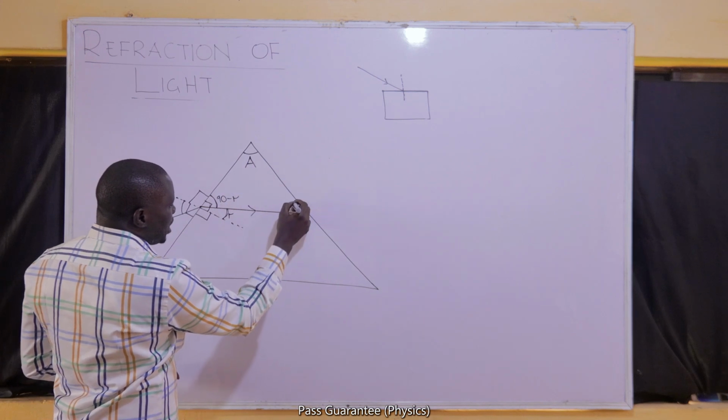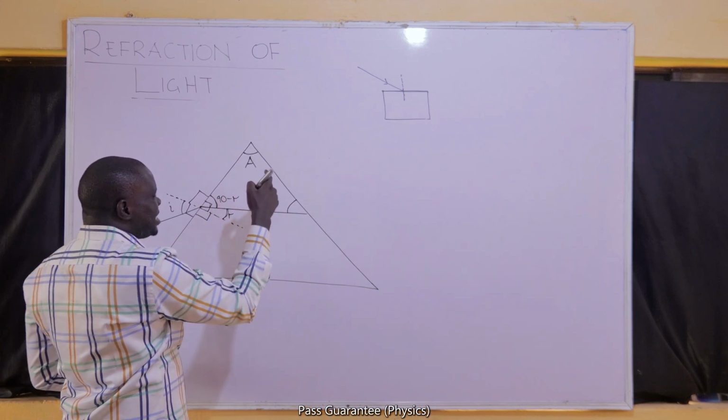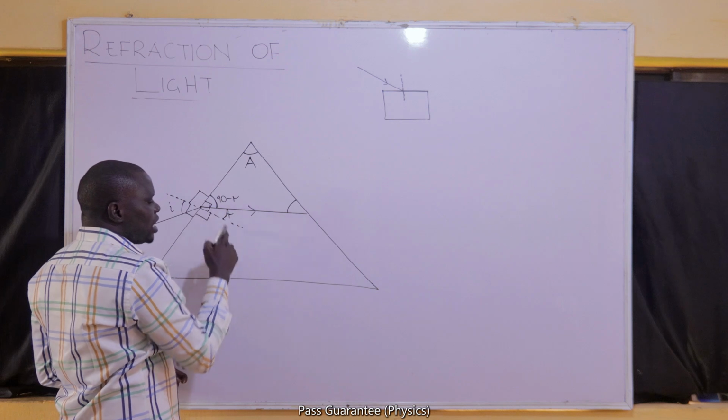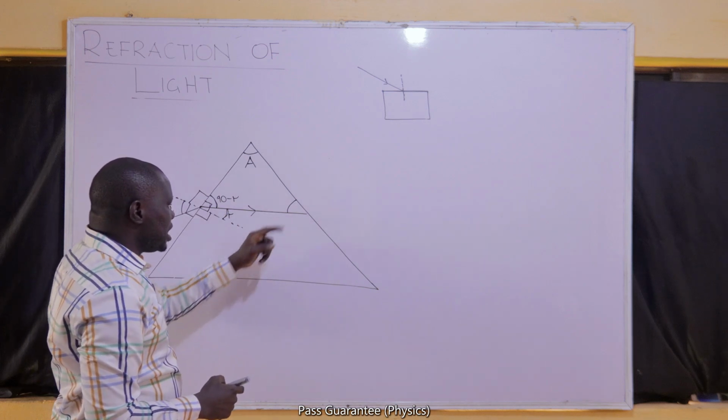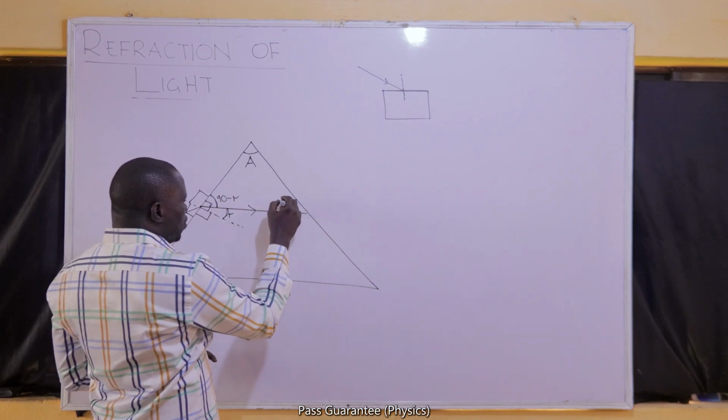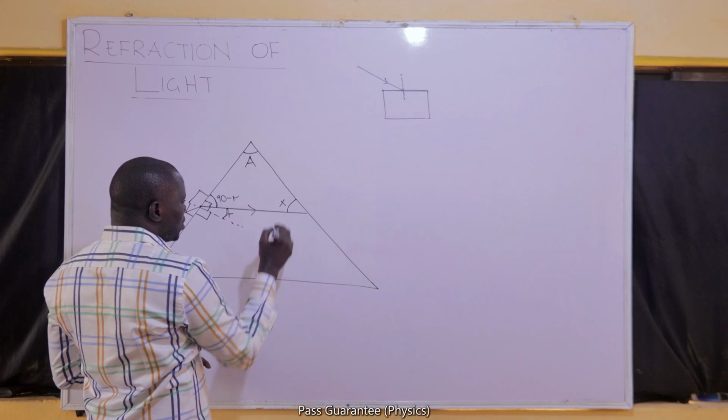I will use that to find this angle. Once I add the two angles together, I will subtract them from 180. That will give me this. Let me call this angle X for now.